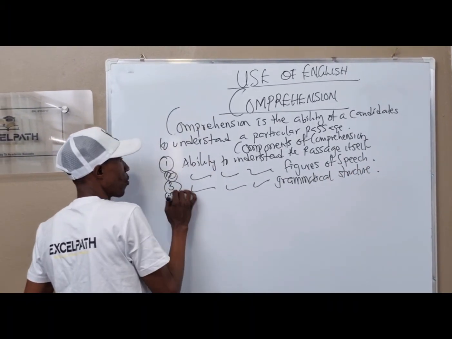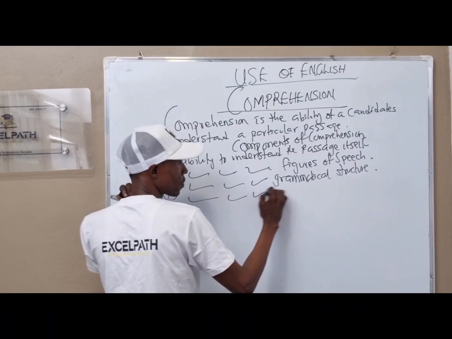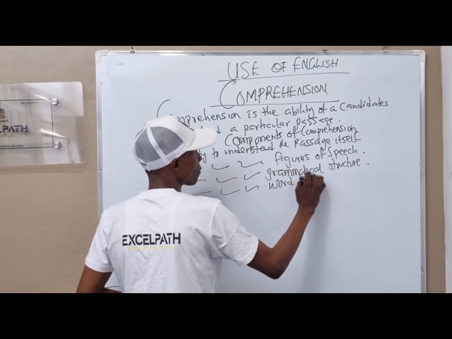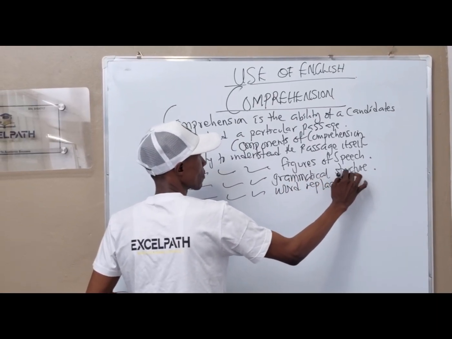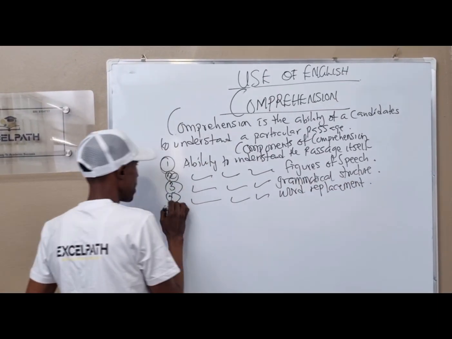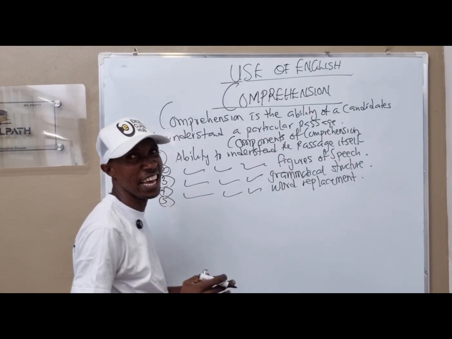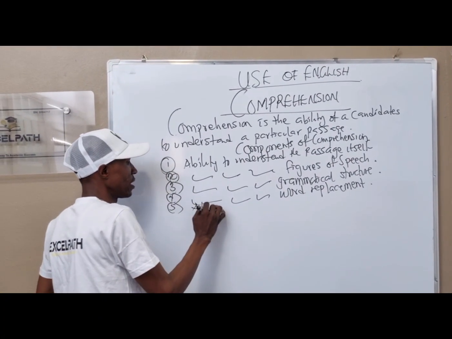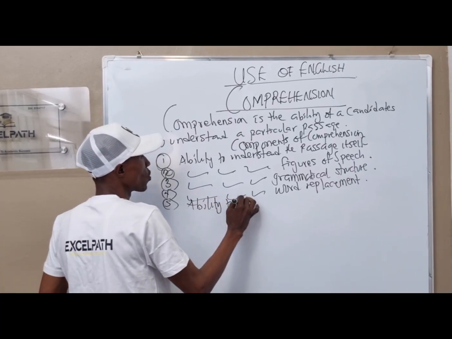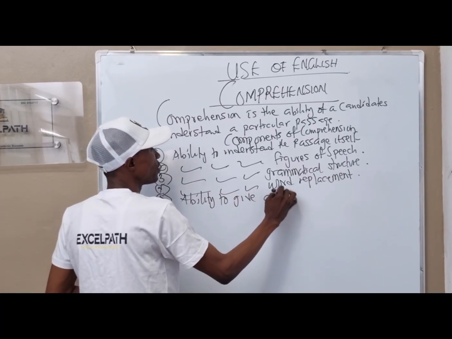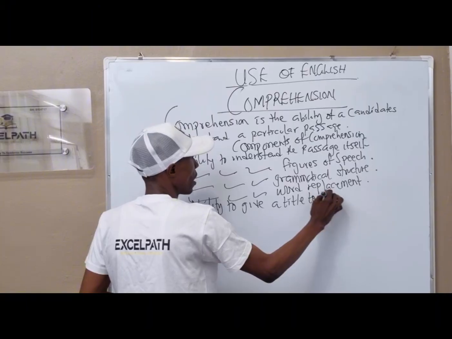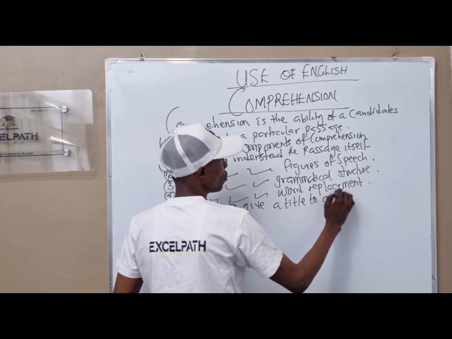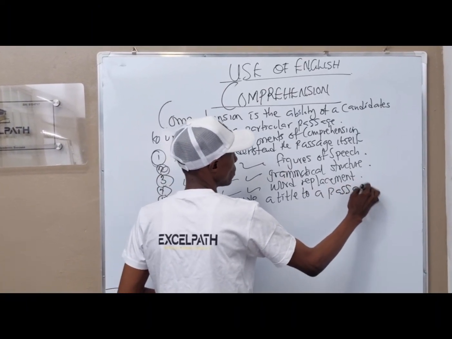And number four, we have ability to understand word replacement. And finally, number five, which is especially for the JAM student, is ability to give a title to a passage.